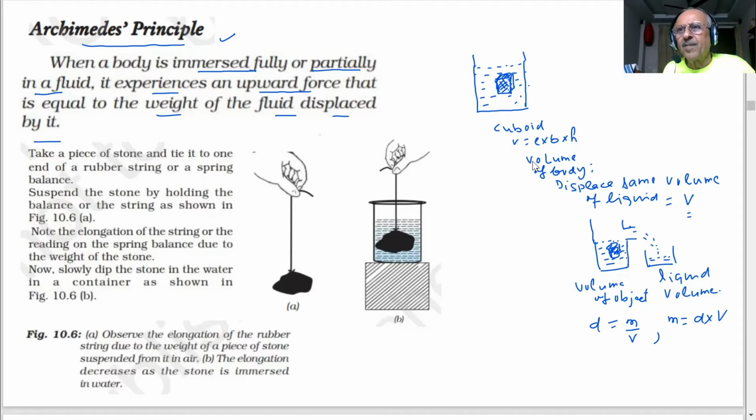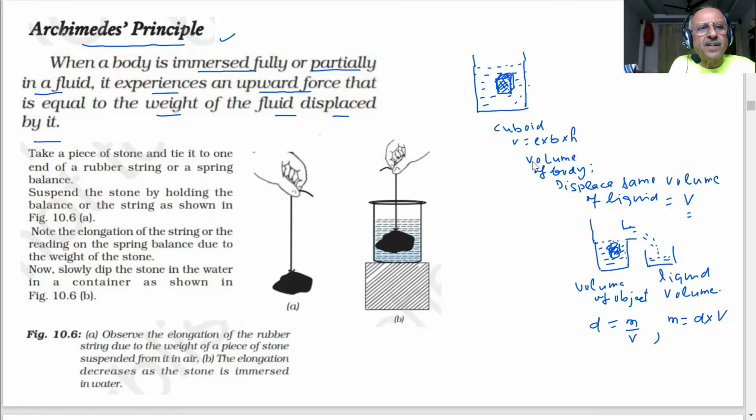And these experiments were done by Archimedes. And what he found, the weight of the liquid displaced, we can find the weight of the liquid displaced. Okay? That was equal to how much? Equal to the upward force or the buoyant force which was acting on this object. Buoyant or upward force which is acting on this.